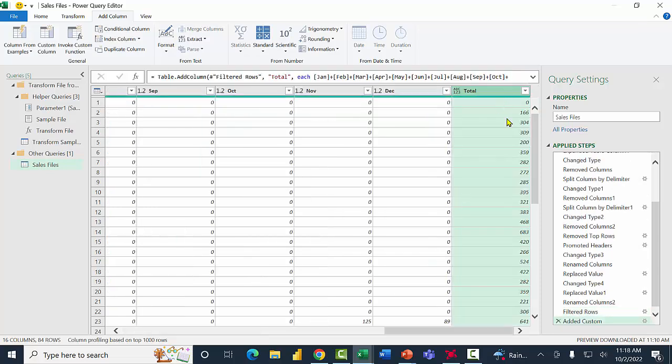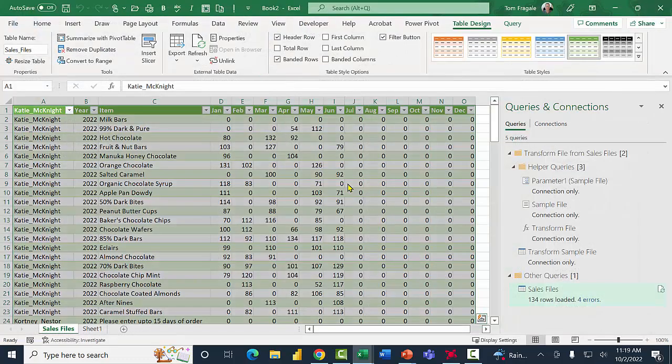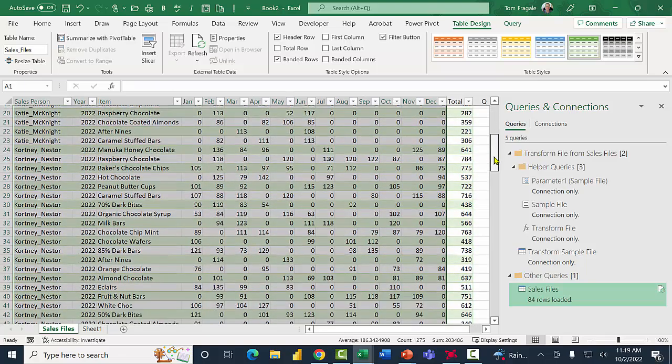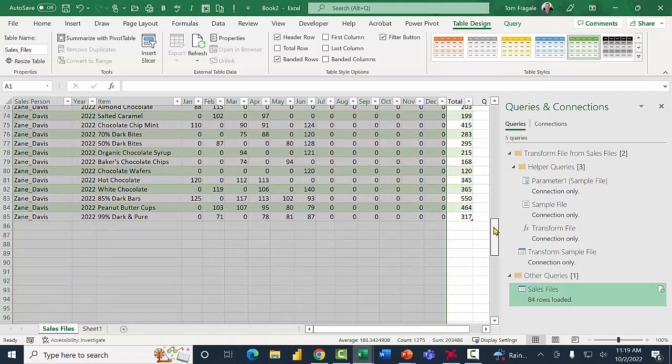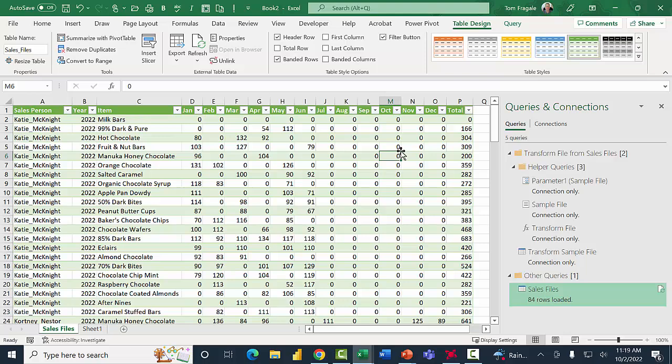Now I do have a total on the right. And again, notice how all the steps are accumulating over here. I'm going to close that window, keep the changes. So now let's see what we have. It actually processed all of those files in that folder, and now I have clean data, and it's just added the total column. If I scroll down, now I have clean data for all 5 of those files, and now maybe I can bring that into a pivot table or process that data in many ways.